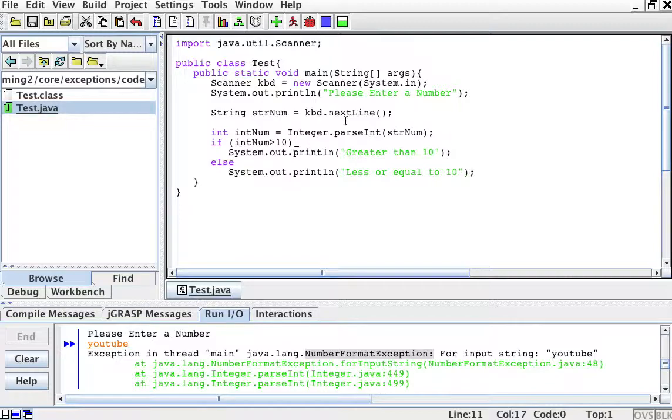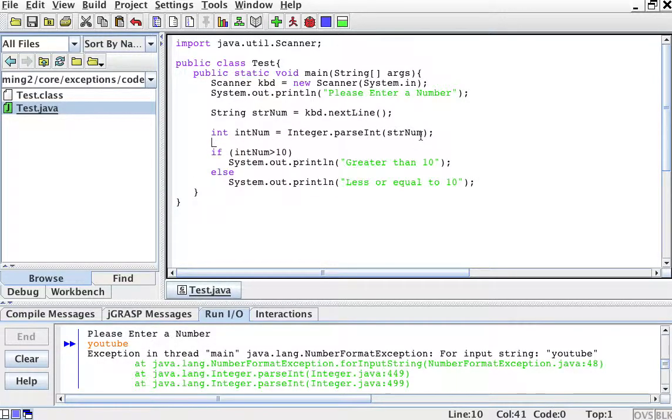So the way you handle exceptions is first you identify where the exception might be happening. So for example, here's where the exceptions might happen. The rest is all safe, right? You can scan and you can enter whatever you want. There's never going to be a problem there. And then if you have an int, you can always compare it to 10 and print. So there's no problem there. The only problematic line is this one, the only problematic block of code.